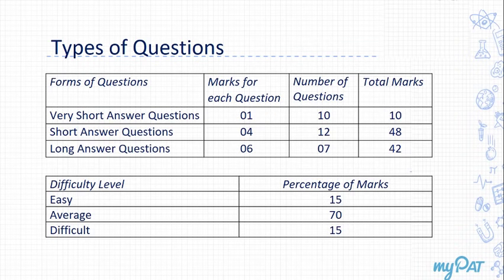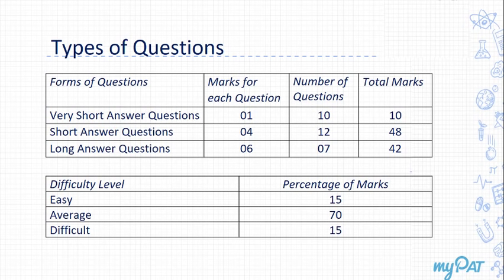Now this is the breakup of the type of questions that will be asked. So we are having very short answer questions, short answer questions, and long answer questions. You can see there will be 10 very short answer questions, in fact, 12 short answer questions, and 7 long answer questions.